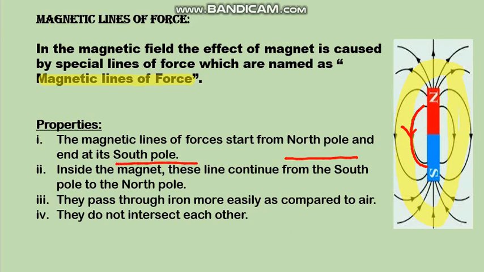They pass through iron more easily as compared to air. They do not intersect each other. Yes, they do not intersect each other. This is the main point.